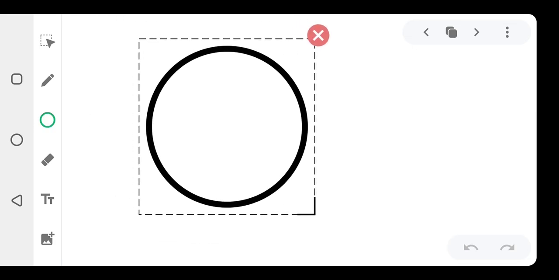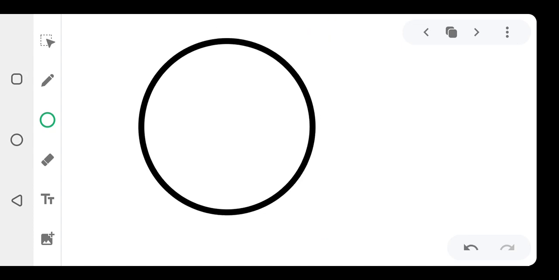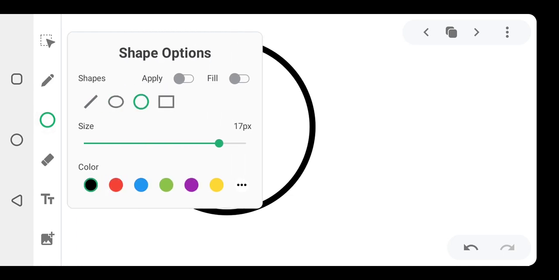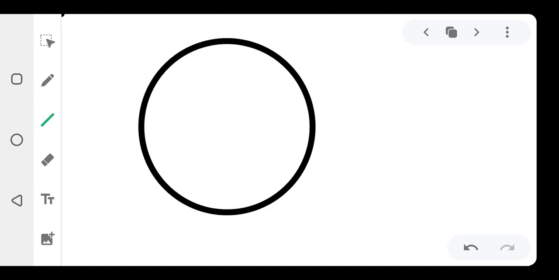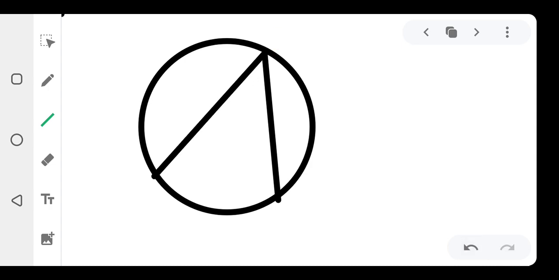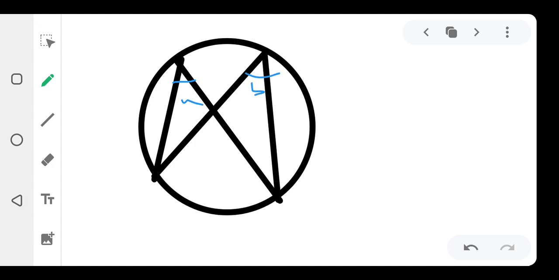Let's say we have another line like this, and we have something like this. To prove that A is equal to B, what are we going to do?